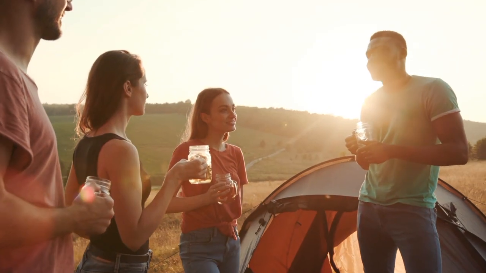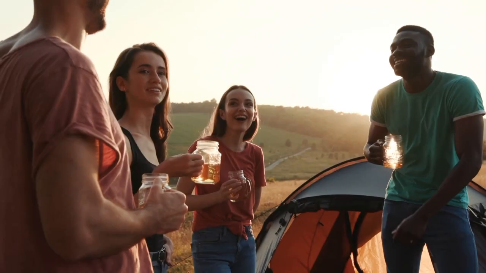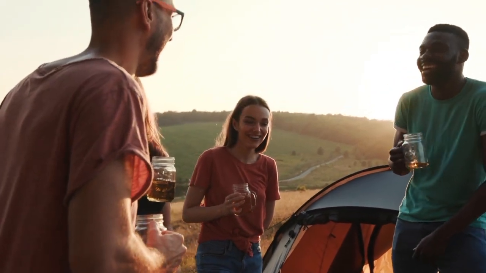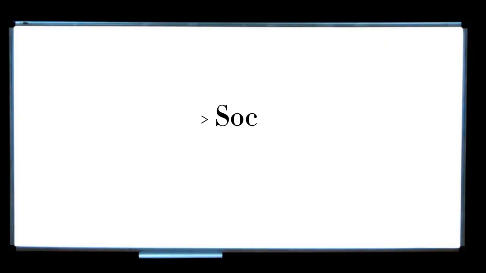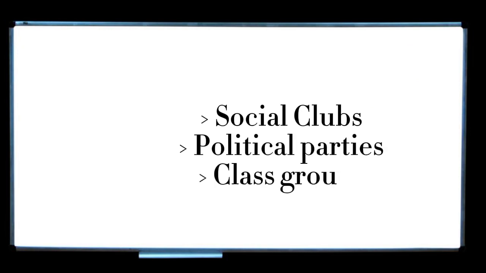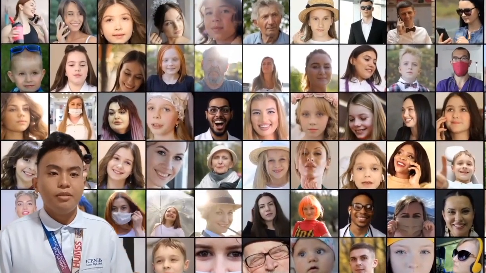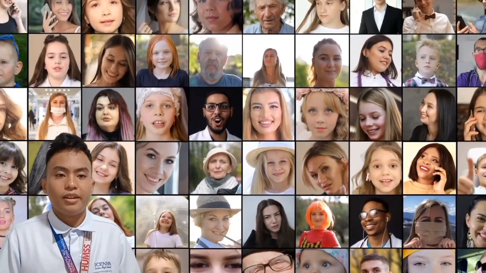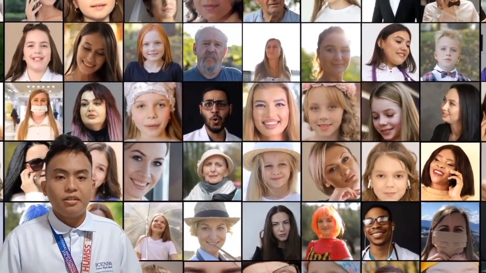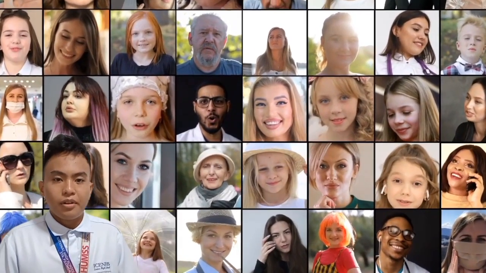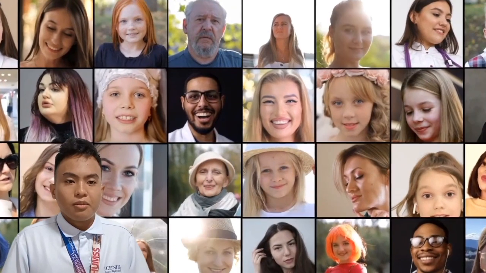Meanwhile, secondary groups gather to achieve a specific and shared goal or to share common interests. For example, social clubs, political parties, and class groups. In this type of group, what the individuals share is the common goals or interests, and the members are rarely, if ever, in face-to-face contact with each other.